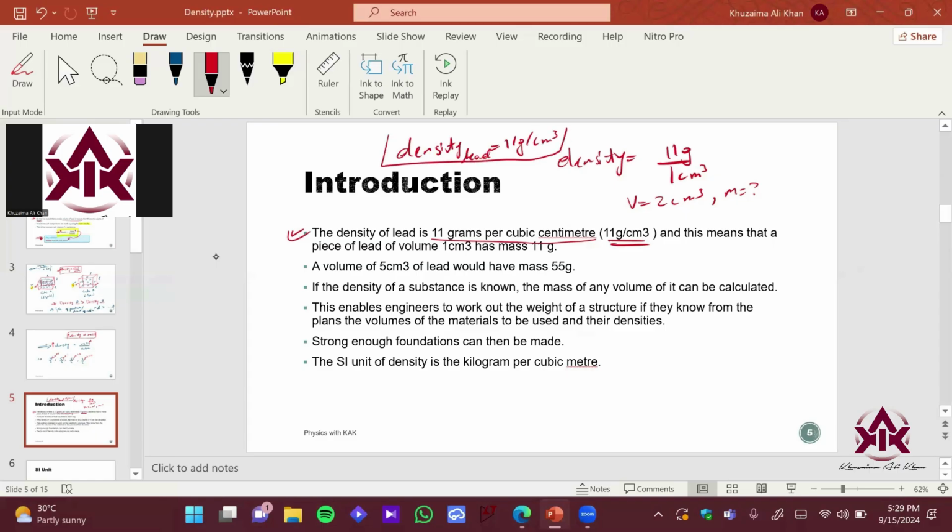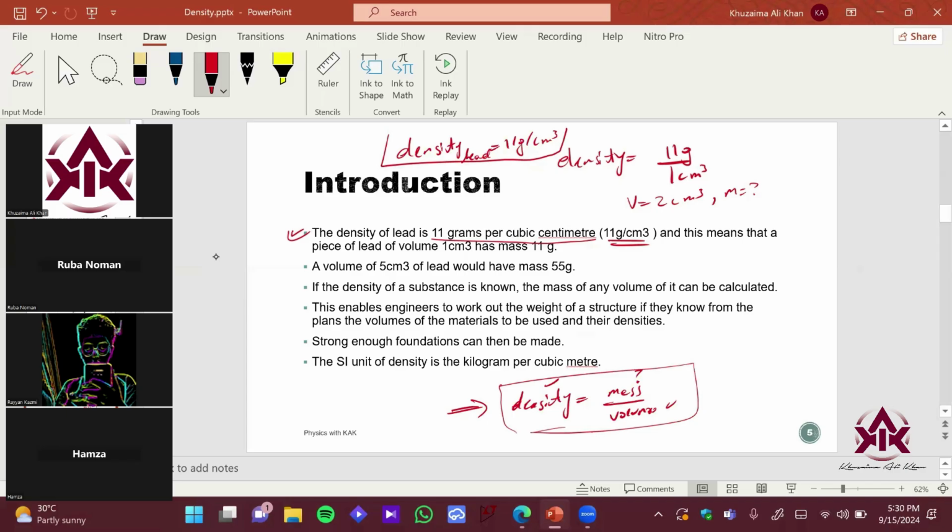Let's say if I give you a question and you know the formula, density equals mass upon volume. You are given the density, and if I give you the volume, you can find the mass easily, right? So Ruba just put it into the formula and she got the answer 22. That's what they are saying over here: the 1 centimeter cube has a mass of 11 gram. So if the volume becomes 5 centimeter cube, it's going to be 55 grams. It makes sense, right?